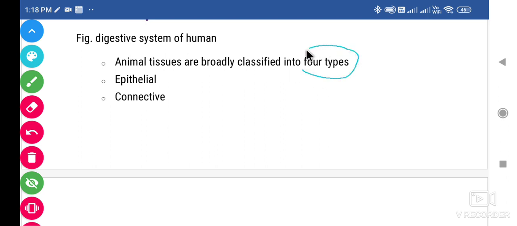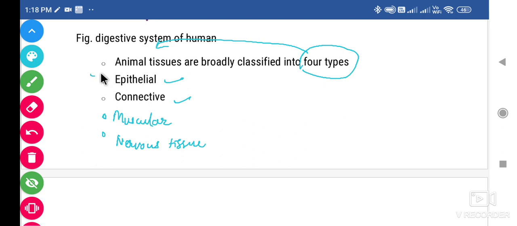In this video we are going to talk about the four kinds of animal tissue. The first one is epithelial, the second one is connective tissue, the third one is muscular tissue, and the last, the fourth, is nervous tissue. So there are four kinds of tissue present in animal tissue.